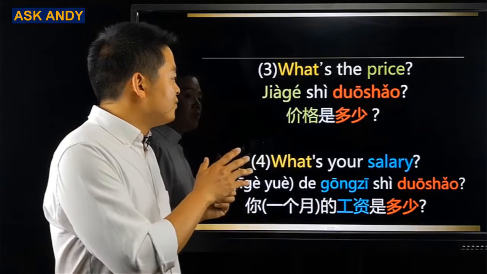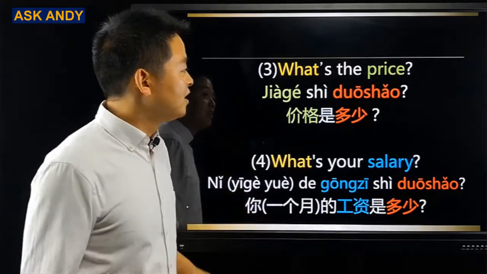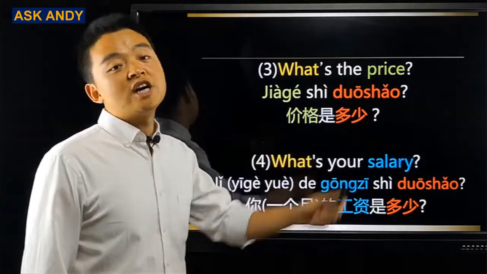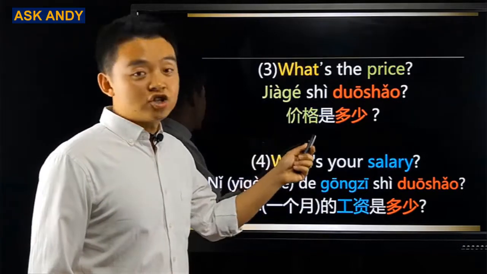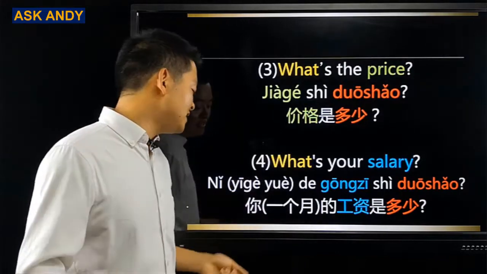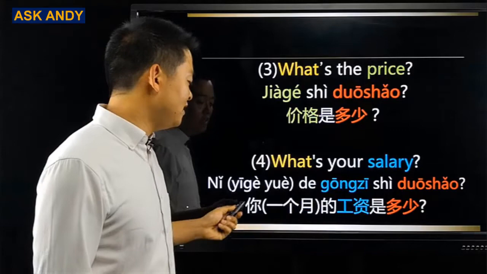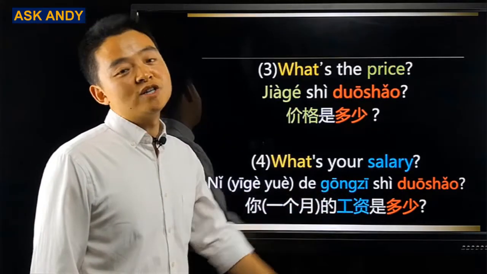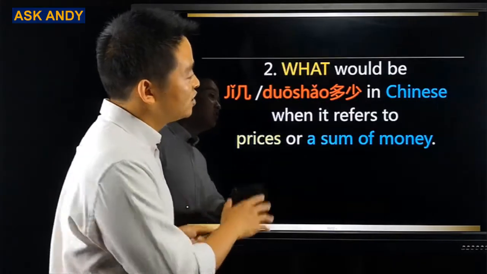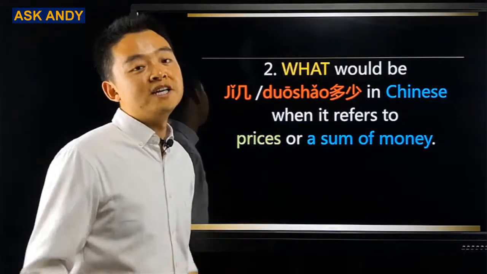From sentence number 3 and sentence number 4, we are going to see point 2. Sentence number 3. What's the price? In Chinese is 价格是多少? Sentence 4. What's your salary? In Chinese it is 你一个月的工资是多少? Here is point 2. What would be 几 or 多少 in Chinese when it refers to prices or a sum of money?